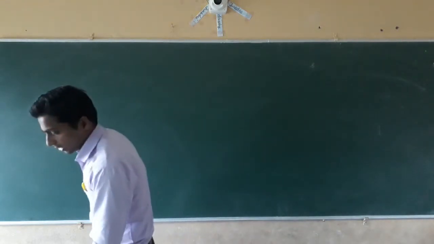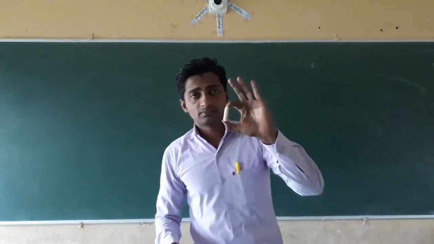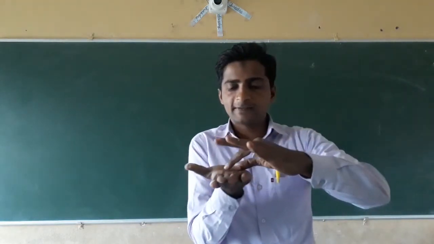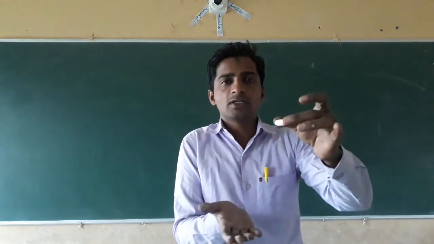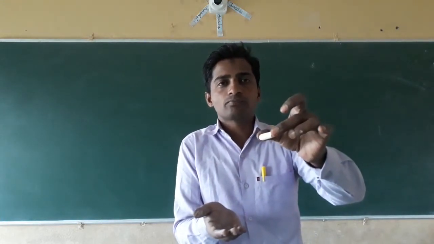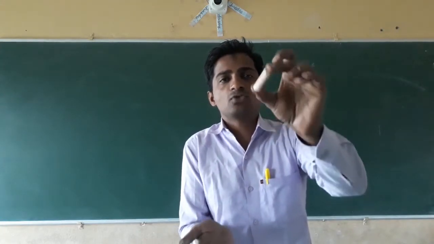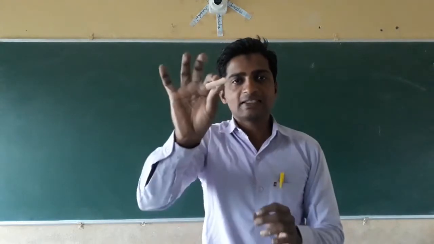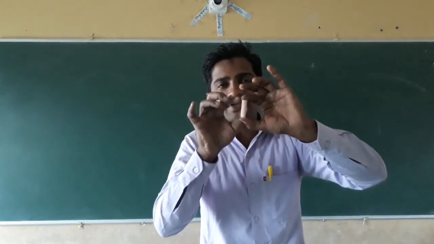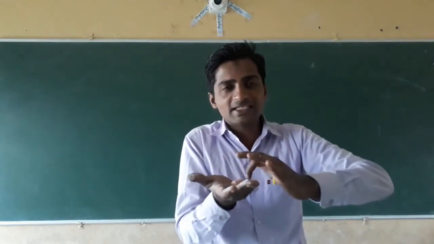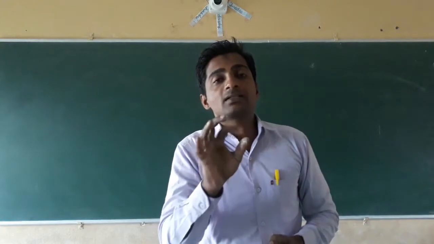Suppose this one here is the matter. It occupies space and has mass, near about half a gram, or 10 mg, 20 mg, 30 mg, or 1 gram, 2 grams, 3 grams. It has a particular mass. The substance which has mass and occupies space, such substances are called matter.